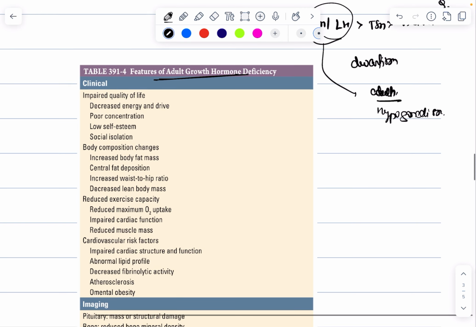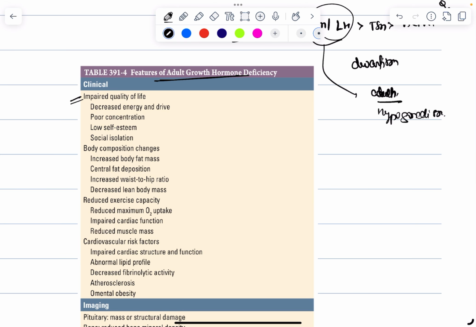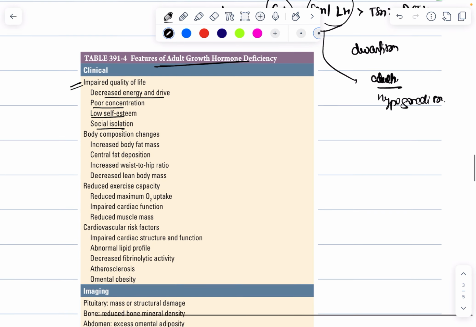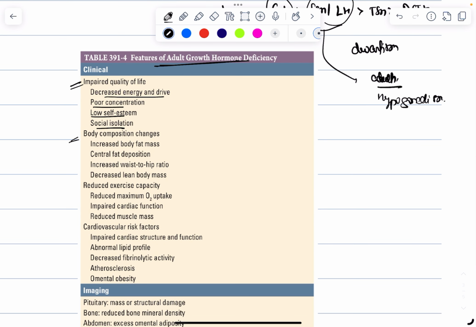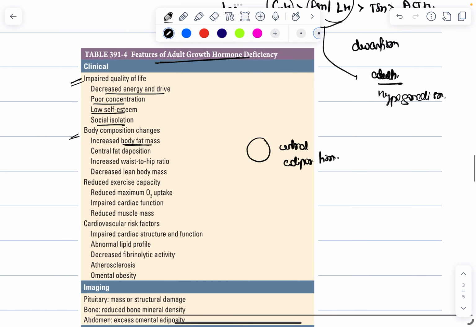They can present to you with impaired quality of life, like decreased energy and drive, poor concentration, low self esteem, or social isolation. So, what could be seen as the features of depression could be an organic cause like growth hormone deficiency. There could be body composition changes like increase in the body fat mass, and in growth hormone deficiency, all the body fat concentrates in the abdomen, and that is why there is increase in central adipose tissue, that is visceral fat. So central fat deposition increases.